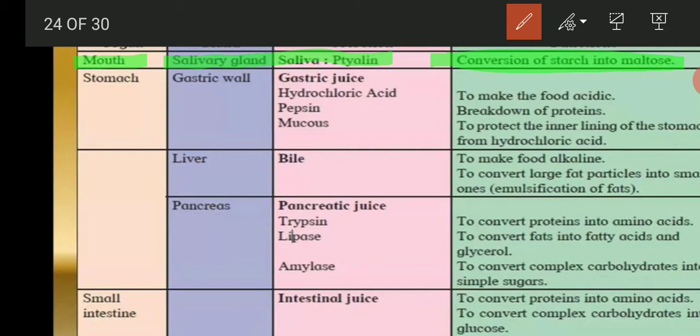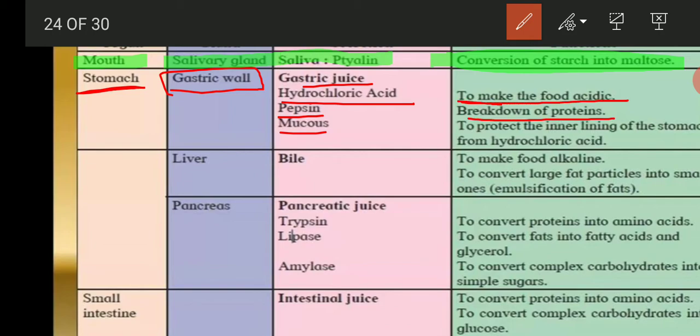Now the second organ, stomach. The gland is the gastric wall. Now the secretion of the gastric wall, what is it? Gastric juice, that is hydrochloric acid, pepsin and mucus. Then the functions we are going to see now: to make the food acidic and break down proteins, and to protect the inner lining of the stomach from hydrochloric acid. These are the functions of the stomach.